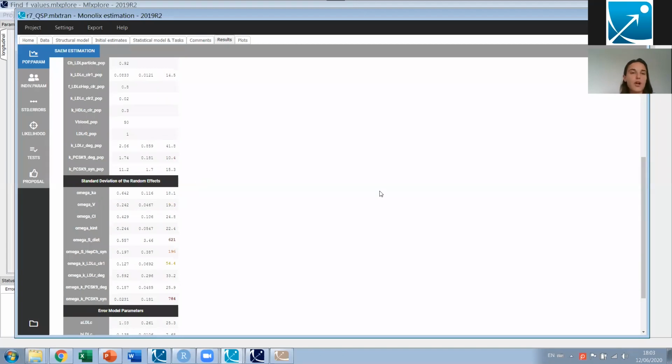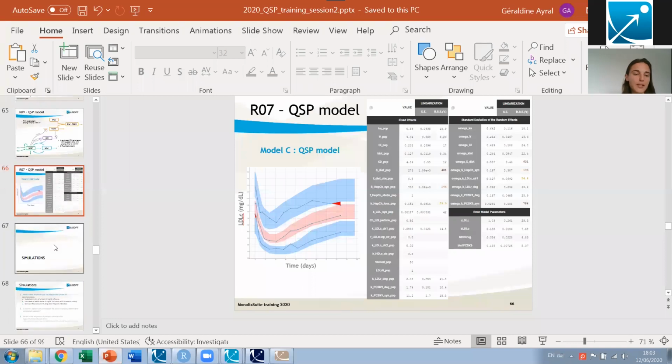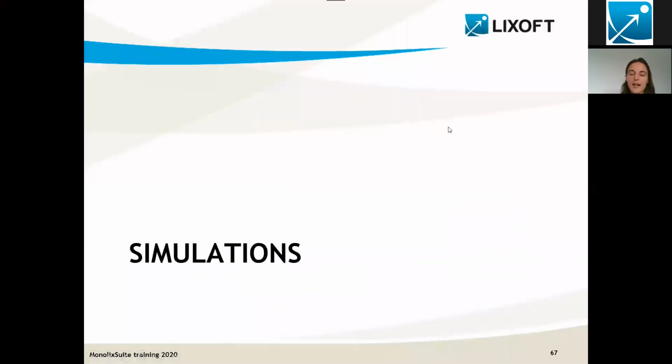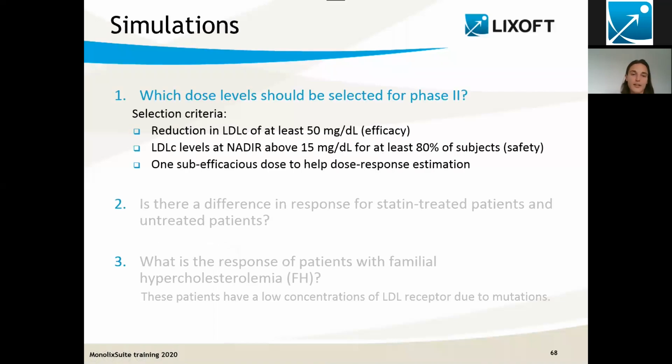So now we have developed 3 different models: the typical PK/PD, the mechanistic PK/PD, and the QSP model. And now comes a very exciting part. We will use these three models to perform simulations in order to answer the clinical questions we had.